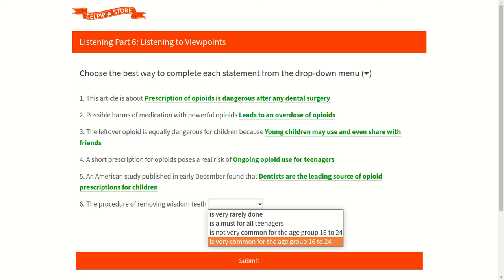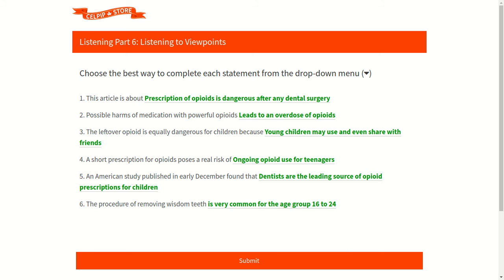According to the audio, our fourth option is correct as we can listen in the audio that the procedure of removing wisdom teeth is very common for the age group 16 to 24. So accordingly our fourth option is correct option.